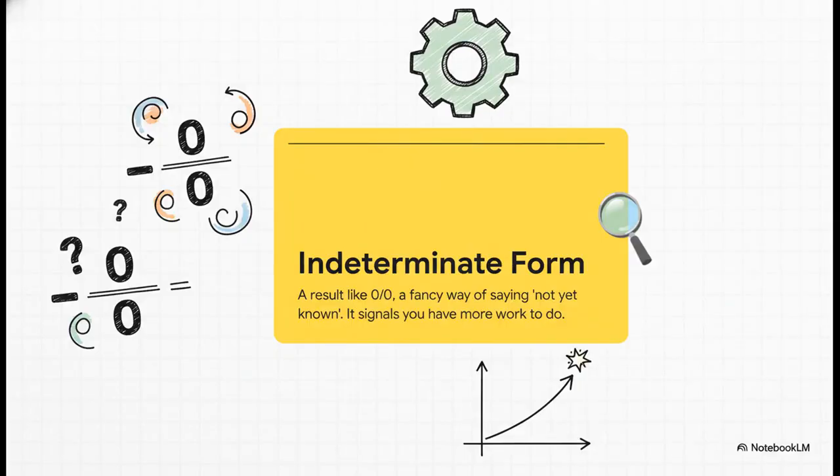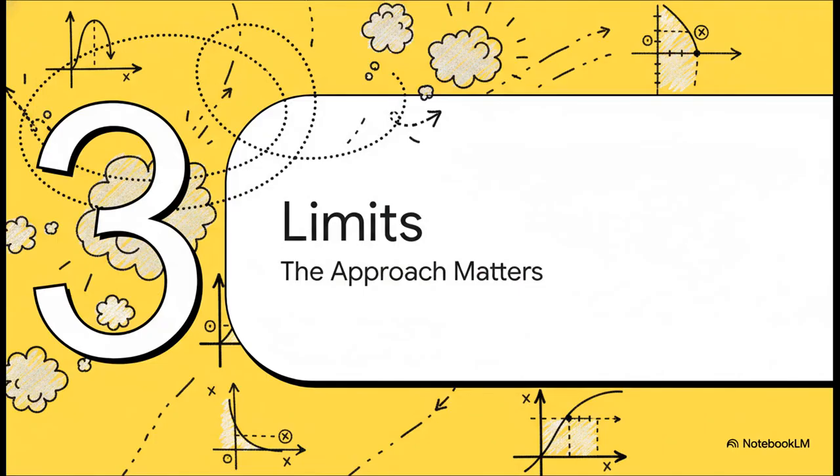In calculus, 0/0 doesn't mean stop, you failed. It's called an indeterminate form, and that's really just a fancy way of saying, the answer isn't clear yet. We need to be more clever about this. It's not a stop sign. It's a signal to grab a different tool from the toolbox. So what's this special tool?